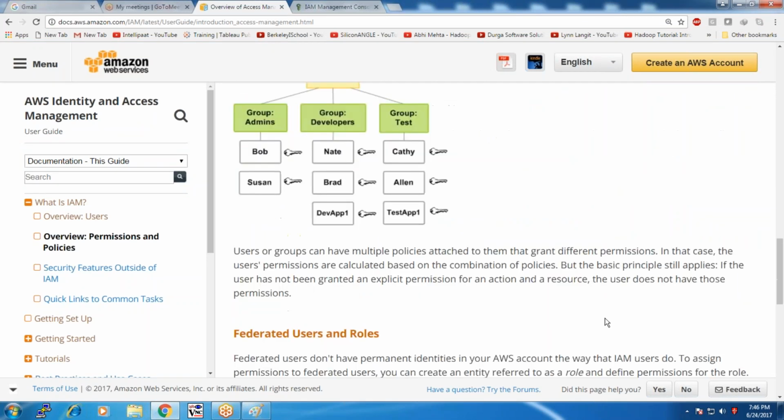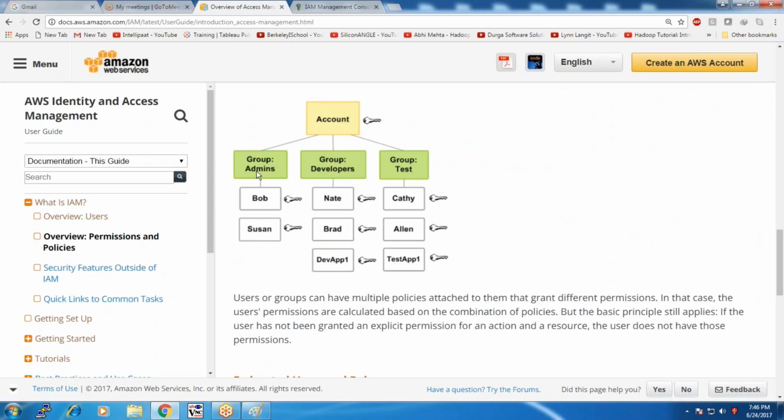You want to create a group. In this example, you can find there is a group administrator. We have a group developers and we have a test. Admin group will be associated with some privileges. When a user is added to the admin group, all the privileges assigned to the admin group can be used by the users Bob and Sushan. Okay, so the developer group may have its own set of privileges, so the users Nat, Brad and DevOps can access what privileges are set.